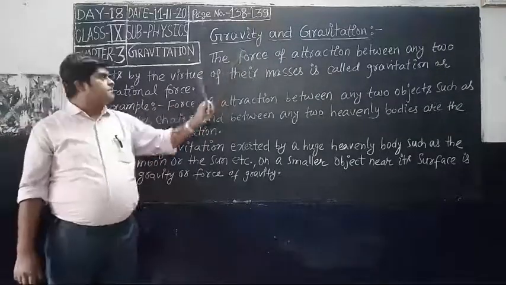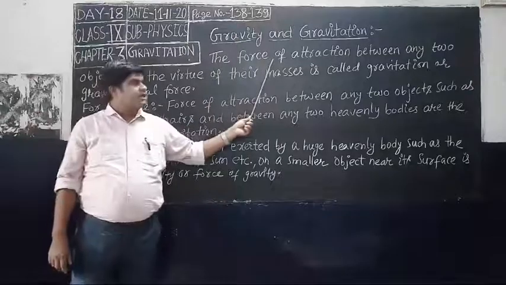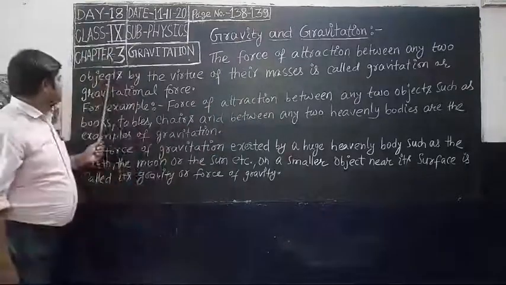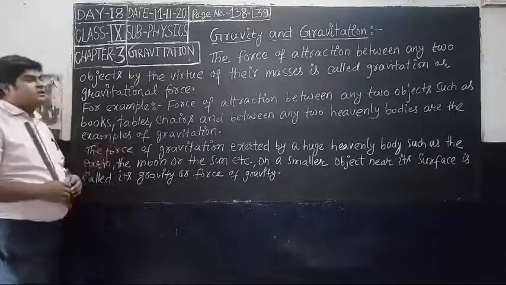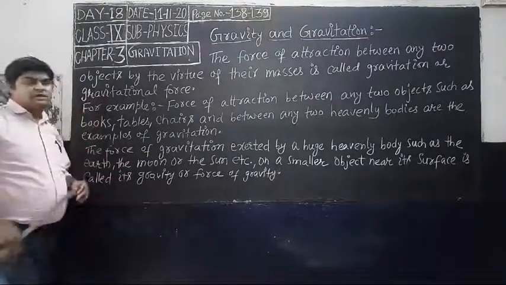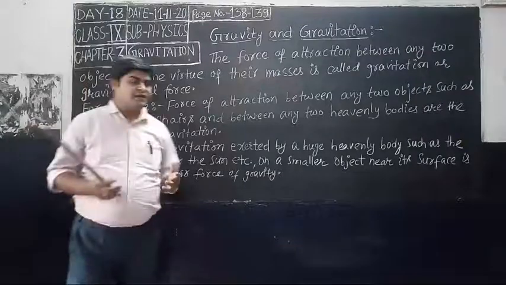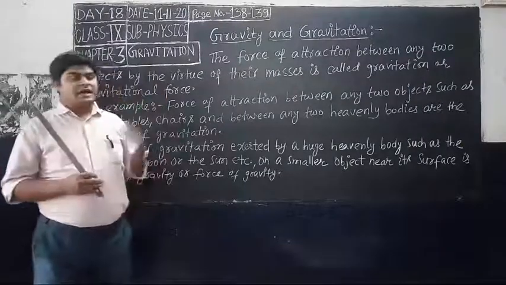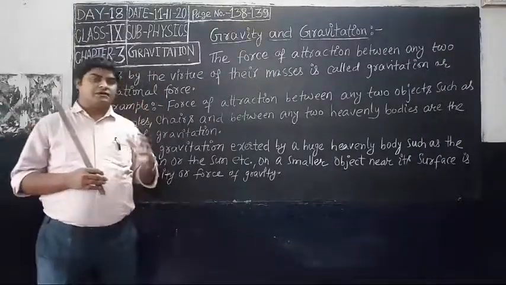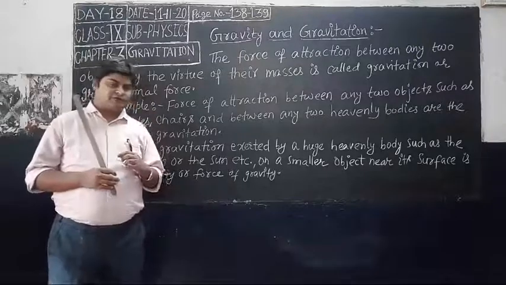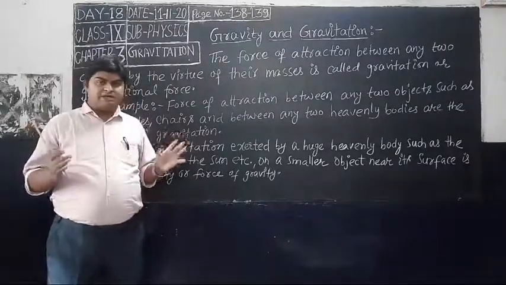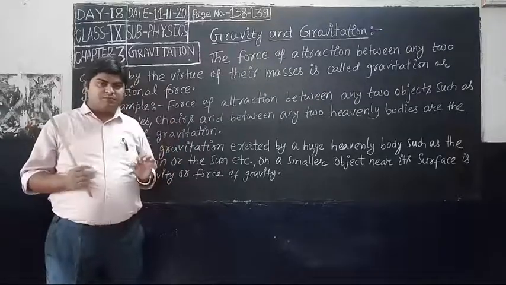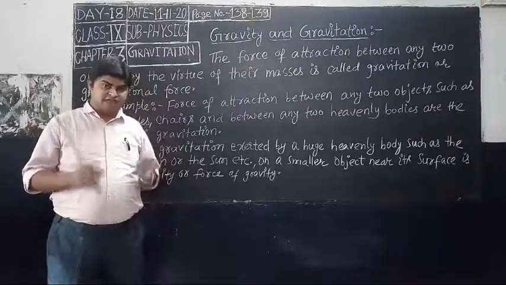What is gravitation? The force of attraction between any two objects by virtue of their masses is called gravitation or gravitational force. I have already discussed gravitation in chapter day 1. It is the force of attraction, not the force of repulsion. That means gravitational force is a type of force which acts as a distance force.